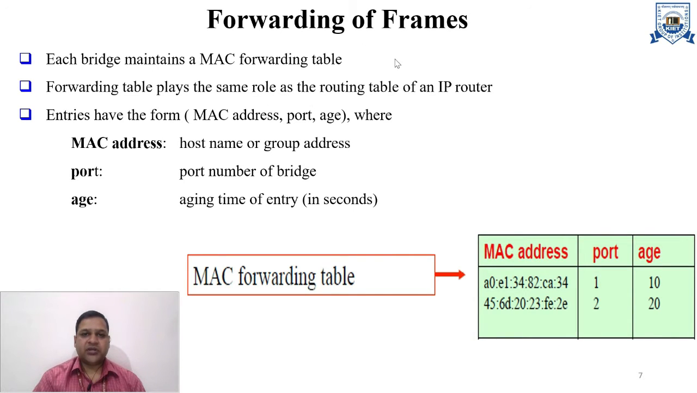Basically, the first one is the forwarding of the frames. Each bridge maintains a MAC forwarding table, containing the MAC address, port address, and age. The forwarding table plays the same role as the routing table in an IP router, and the entries have the form MAC address, port address, and age, where the MAC address is the machine address, the port address is the port number of the bridge, and aging is the time of entry in seconds. This is the MAC forwarding table.